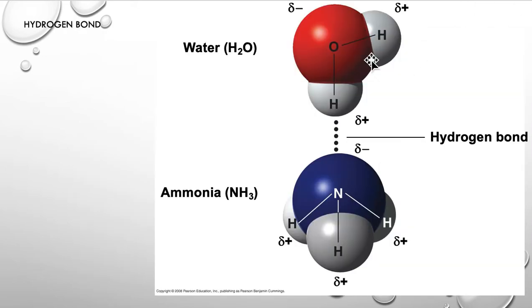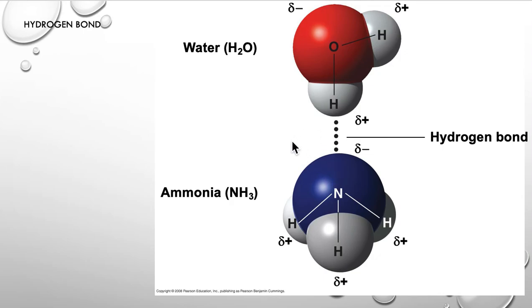So the third type of chemical bond is hydrogen bonds. Hydrogen bonds are weak bonds between molecules. They form when a partially positively charged hydrogen atom in one covalently bonded molecule is attracted to a partially negatively charged area of another covalently bonded molecule. So in water, the positive pole around a hydrogen atom forms a hydrogen bond to the negative pole around the oxygen atom of another water molecule, but it's not shown here.